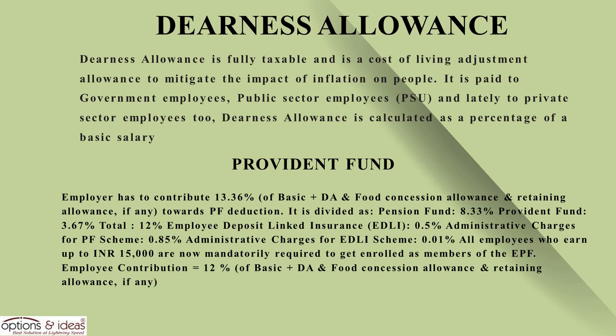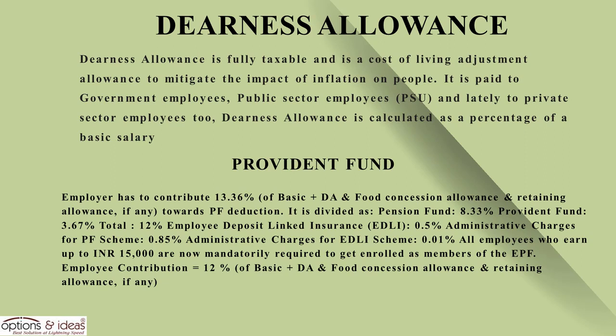Provident fund. The employer has to contribute 13.36% of basic plus DA and food concession allowance and retaining allowance, if any, towards PF deduction. It is divided as pension fund 8.33%, provident fund 3.67%, total 12%; employee deposit linked insurance, EDLI, 0.5%; administrative charges for PF scheme 0.85%; administrative charges for EDLI scheme 0.01%.